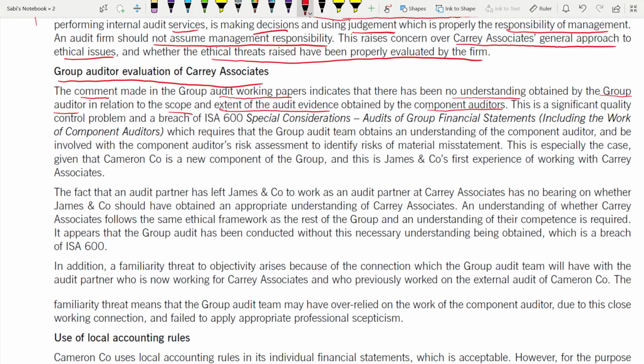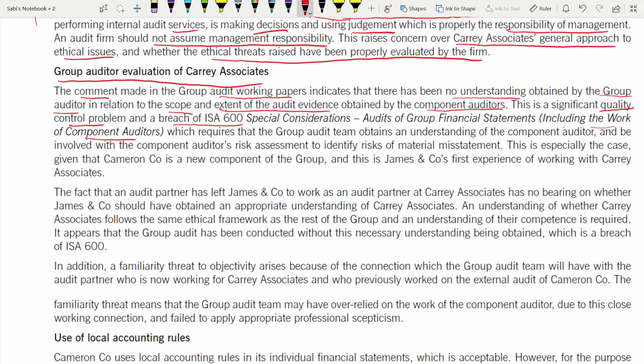So this is a significant quality control problem. This is a quality control problem. And also it is a breach of ISA 600, special considerations, which deals with audits of group financial statements, including the work of component auditors. So wherever you can see that this situation is dealt under any standard, you have to make reference to that standard in your answer. Okay, every answer has some standard. Here it is ISA 600.